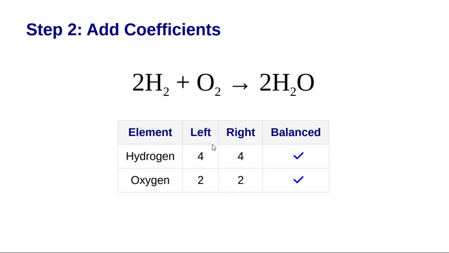Okay, so to balance this, we need to add coefficients. So by doing this, we have 2H2. That means we have 4 hydrogen and still 2 oxygen. And we put the 2 in front of that, and that would get us 2 times H2O. So 2 times 2, 4, and 2 times 1, 2. So as you can see, it's balanced. Check mark. And yeah, that's why you have to balance them.